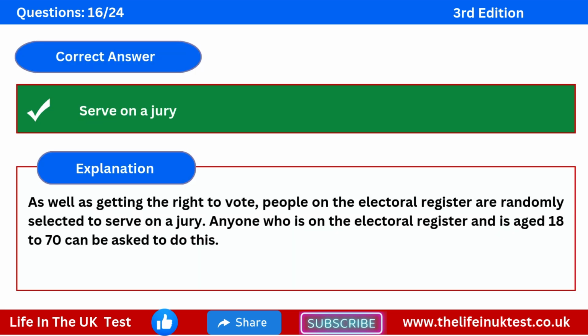The correct answer is serve on a jury. Explanation. As well as getting the right to vote, people on the electoral register are randomly selected to serve on a jury. Anyone who is on the electoral register and is aged 18 to 70 can be asked to do this.